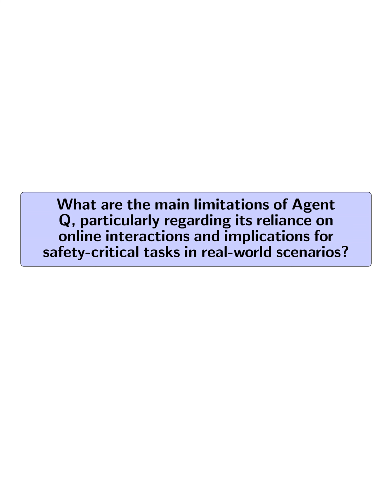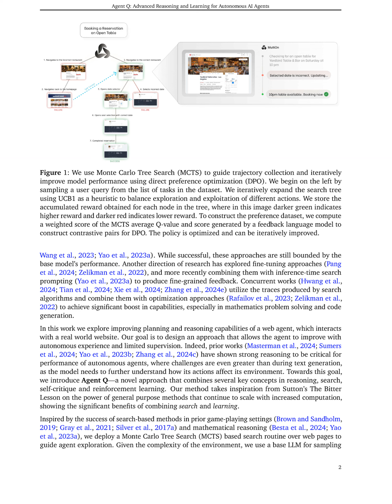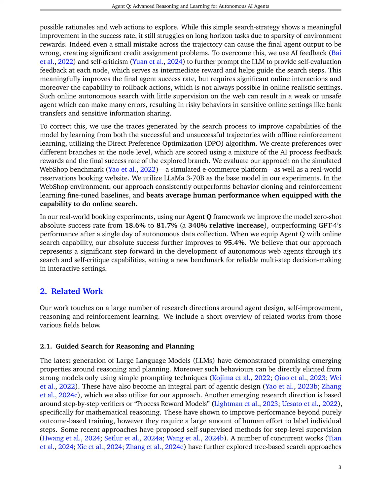What are the main limitations of Agent Q, particularly regarding its reliance on online interactions and implications for safety-critical tasks in real-world scenarios? The main limitations of Agent Q stem from its reliance on online interactions, which can lead to significant risks in safety-critical tasks. As highlighted in the paper, while the agent can autonomously explore and improve, it may make numerous mistakes during its search process, resulting in unsafe behaviors, particularly in sensitive environments like banking or personal information sharing.